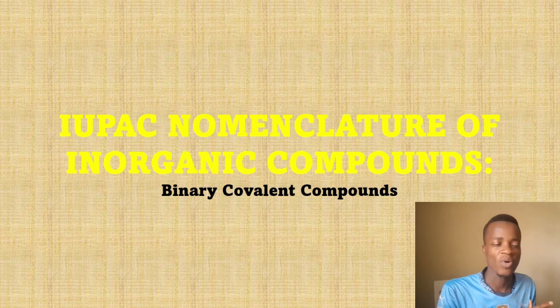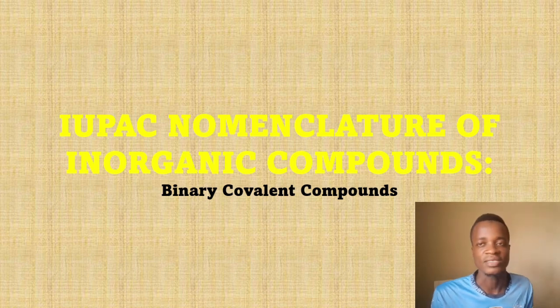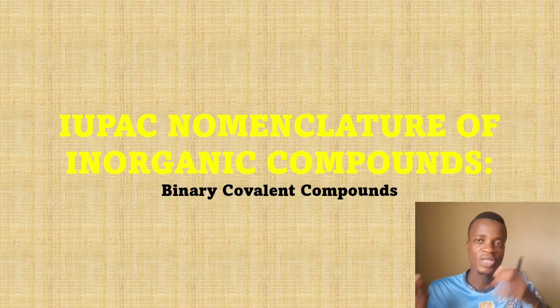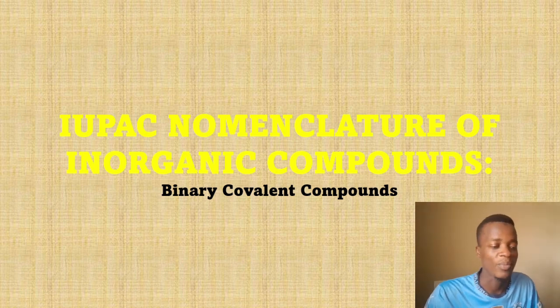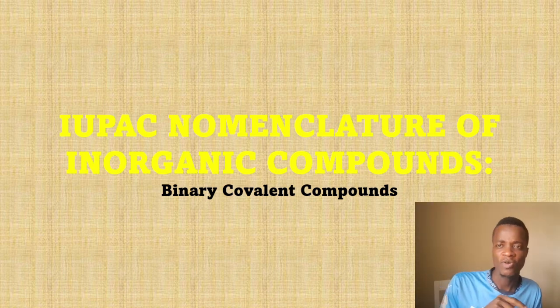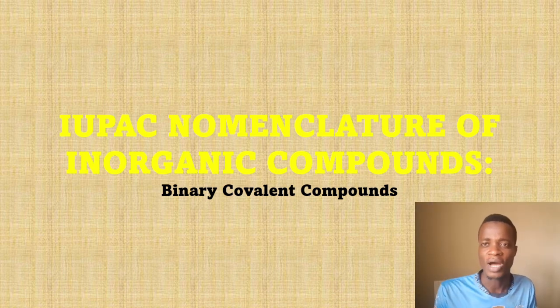Unlike the ionic bonding, where the electrons are completely transferred from the metal to the non-metal, for covalent compounds they are sharing. They are sharing their valence electrons in forming the bond. That's about the covalent compound. Now, binary covalent compounds mean that we are just including two atoms from two different elements.